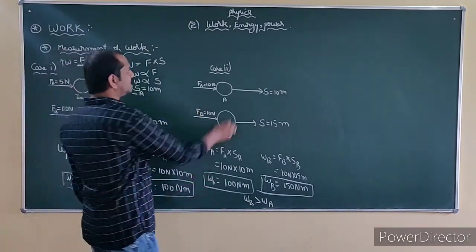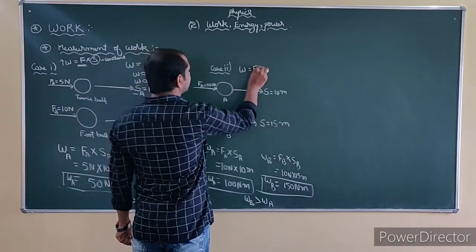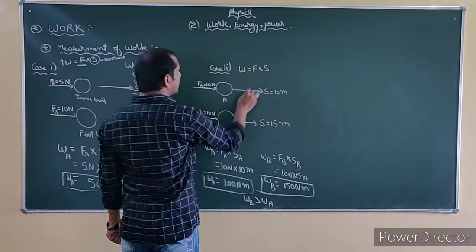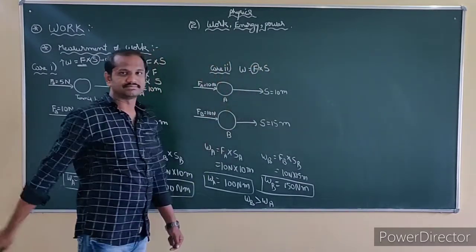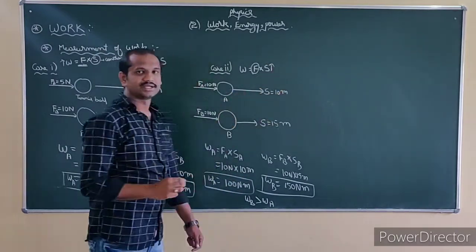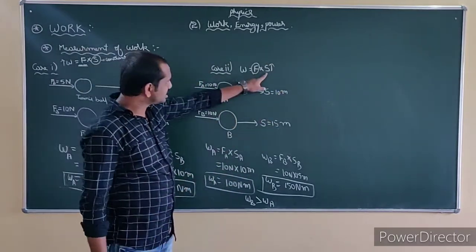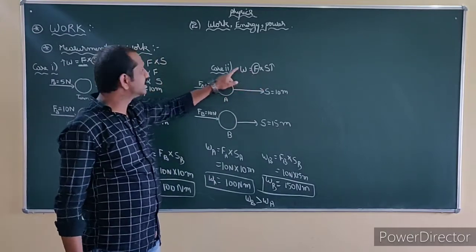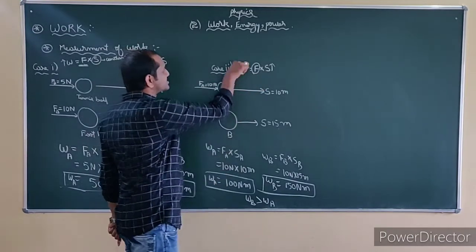In case 2, W is equal to force into displacement. I kept the force constant and changed the displacement, like 10 and 15. By changing the displacement, keeping the force constant, the work done still changes.